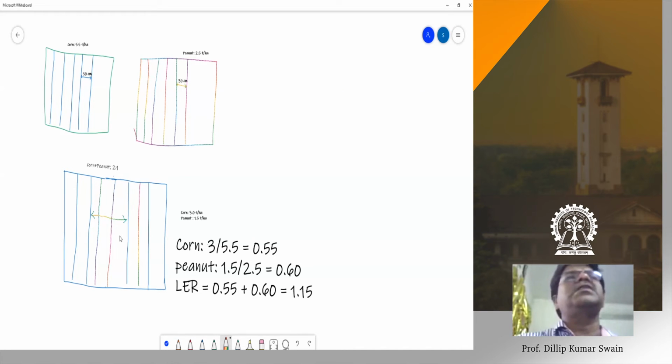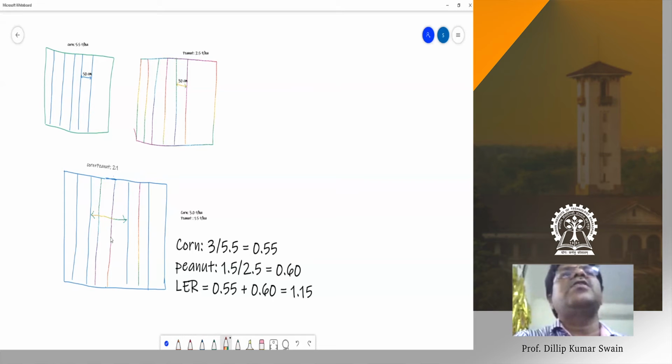Usually farmers practice 2 rows of corn, and to have peanut also as a component crop, you can give some spacing to peanut, because corn is a tall growing crop and peanut is a short growing crop. If you grow peanut in between 2 rows of corn, the shading effect will be much higher. But if you eliminate one or 2 rows of corn, the shading effect of the corn on peanut can be minimized. So you may get some good return from peanut as well. That is the practice we follow for replacement series.